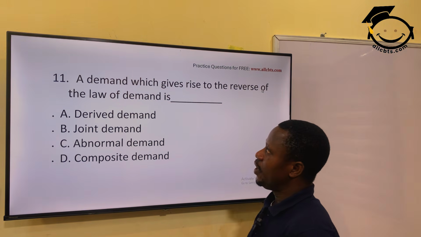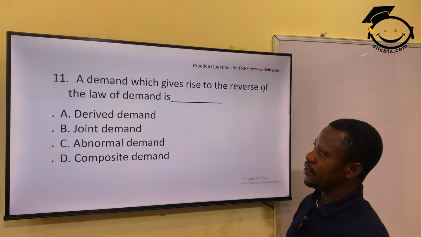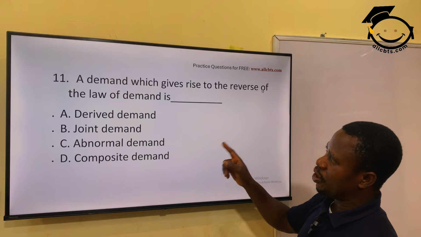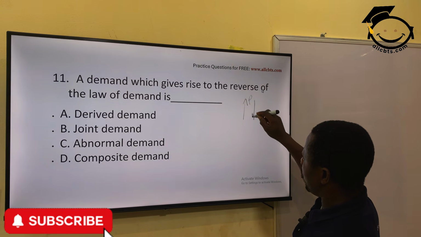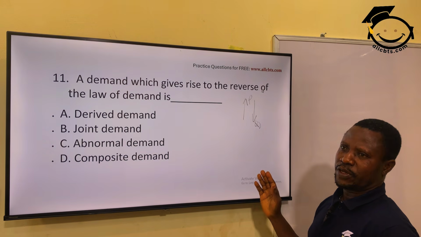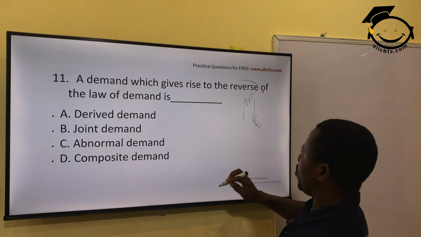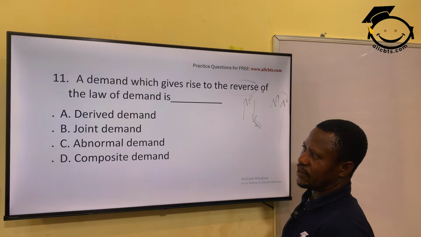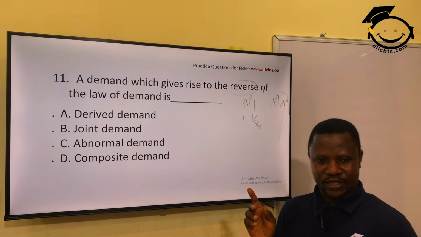A demand which gives rise to the reverse of the law of demand is derived demand, joint demand, abnormal demand, or composite demand? The law of demand is what? The higher the price, the lower the quantity demanded. This is inversely proportional. So this question is saying that when demand is in reverse, in other words, at a higher price you are demanding more, what is that? The answer is an abnormal demand.